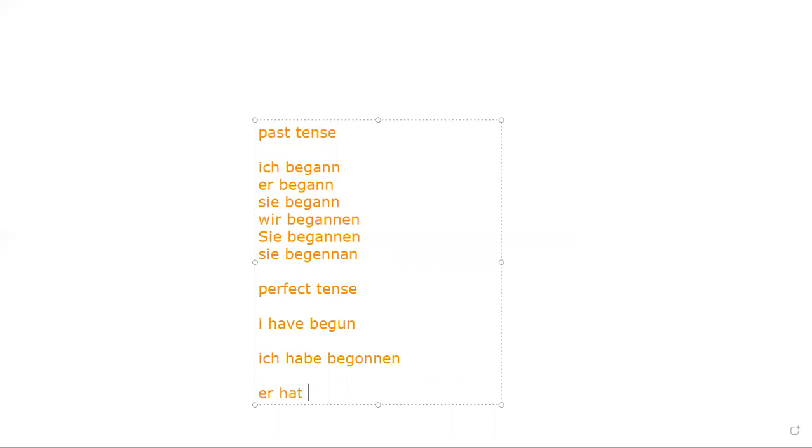Er hat, it means he has begun. So remember haben verb we have done. Ich habe is equal to er, sie hat. So er hat begonnen. Is it clear to you, my team? Sie hat begonnen. So these are my perfect tense. I have begun, he has begun, she has begun, we have begun, wir haben begonnen. Is it clear to you?